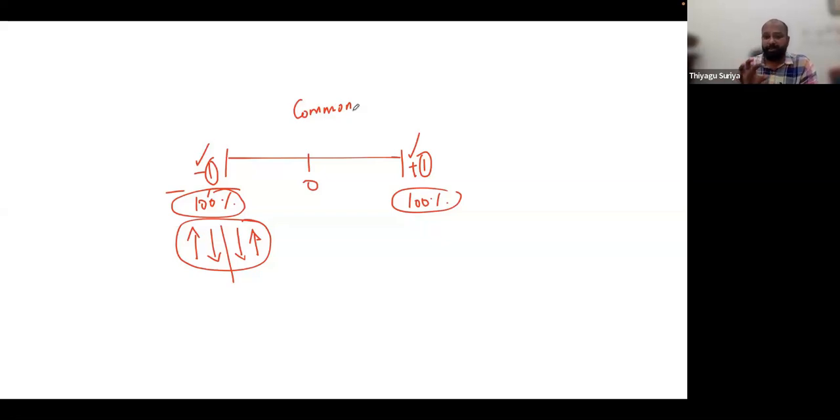Hope you are getting this. It is called commonness between the variables. Here, in the case of correlation, we are discussing two things. One is the magnitude, like strength, and the other one is the direction. That is to be aware of. So these two things are very important in the case of correlation.